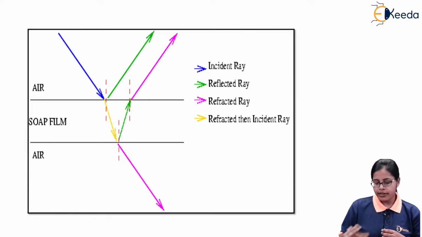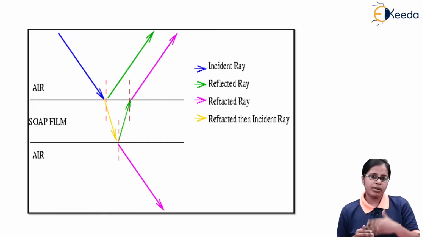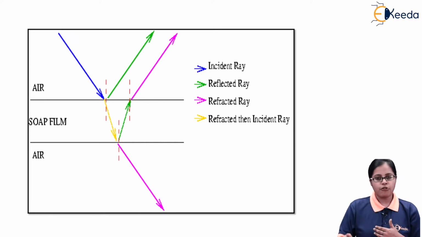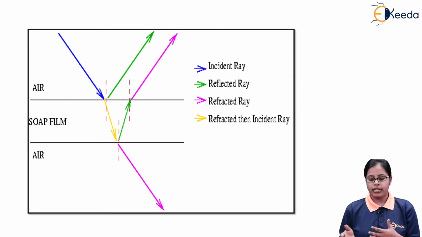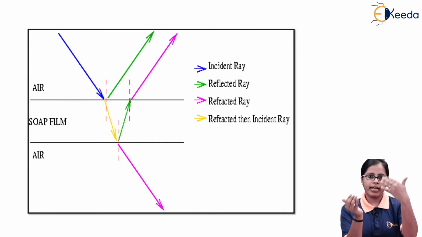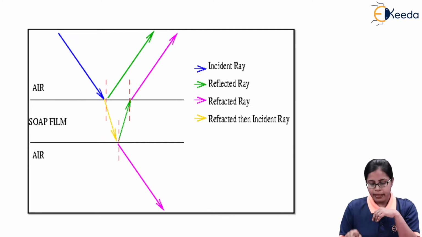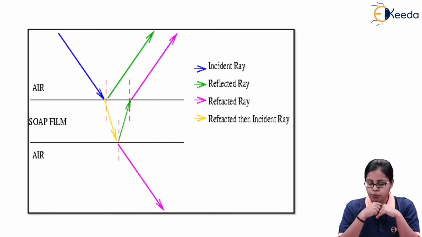So just look at the diagram of whatever we have done in the previous case. As I said, we had three mediums, that is air, soap film, and again you can have either the water medium or you can just have the soap film present in the air medium. So you will have air, soap film, and air. You can see the blue light is indicating the incident ray. That incident ray is getting divided into two parts.